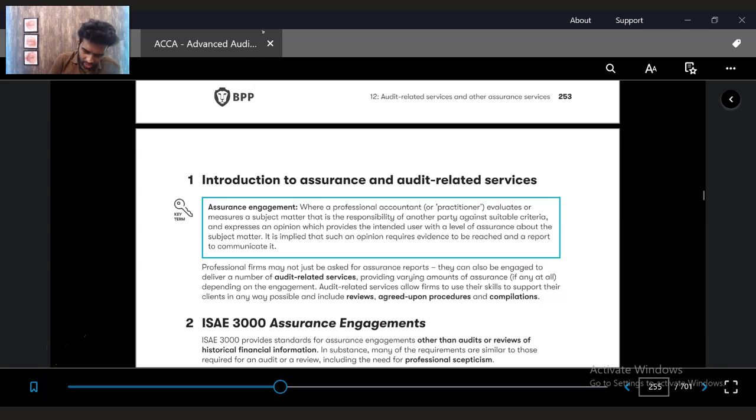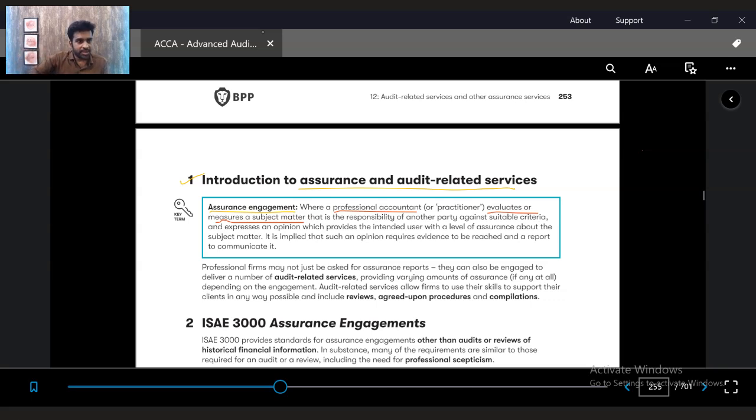So let's first talk about the introduction to assurance and other audit related services. Firstly, what is an assurance related engagement? An assurance engagement, as we have already studied in AA, as well as I have given you an explanation during the first video itself, is where a professional accountant evaluates or measures a subject matter. So audit is part of the assurance engagement.